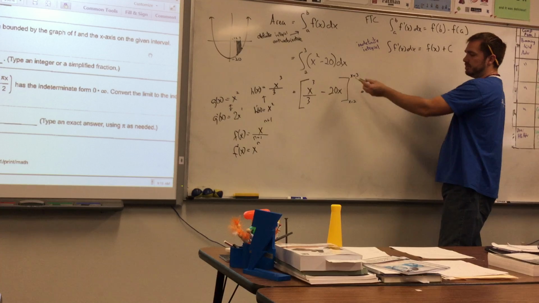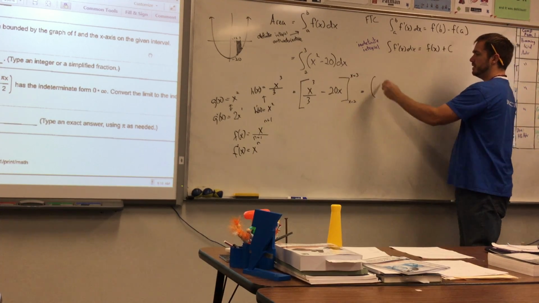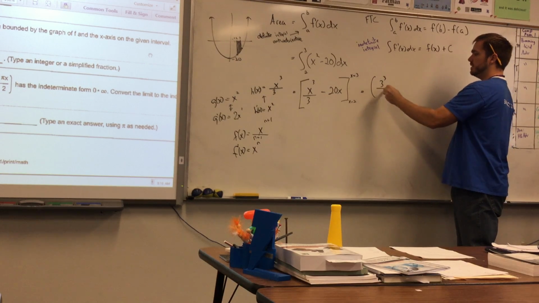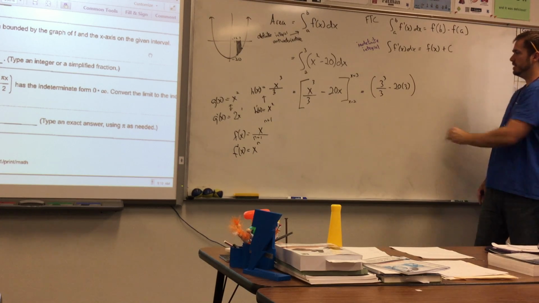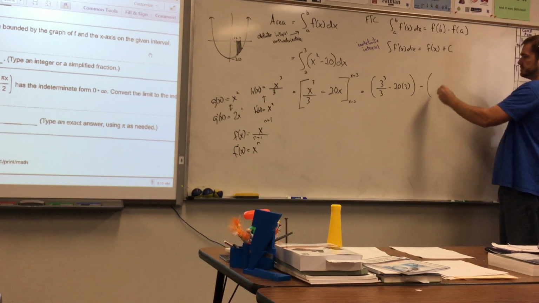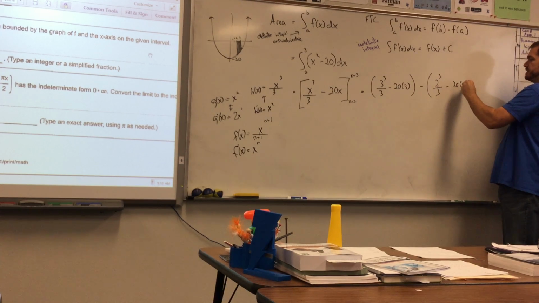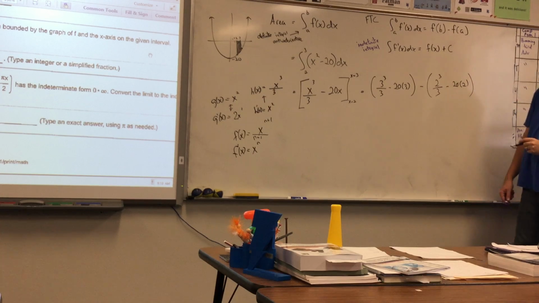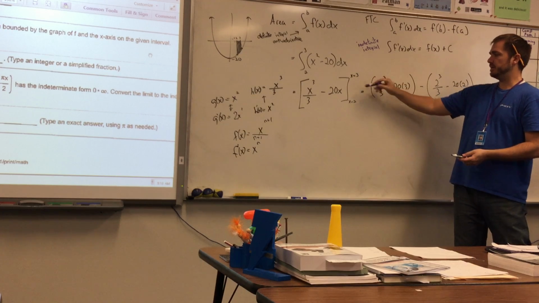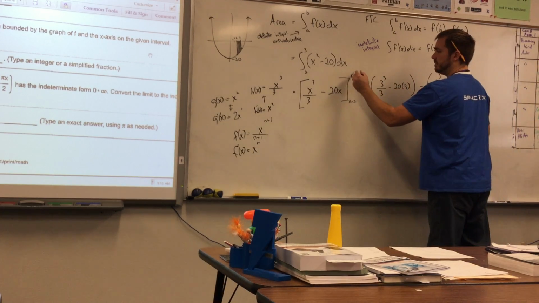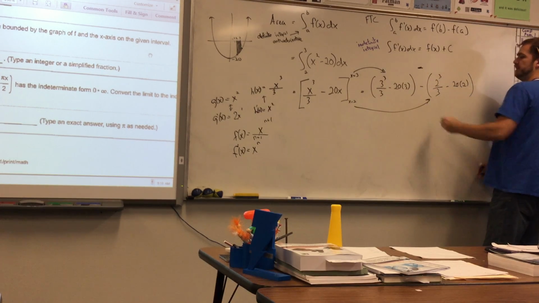So the way we apply this is it literally means plug in 3, so I'll do 3 cubed over 3 minus 20 times 3, minus 2 cubed over 3 minus 20 times 2. When we use this notation, the lower bound and the upper bound here, it means plug the upper bound in, then have a minus sign, then plug the lower bound in.